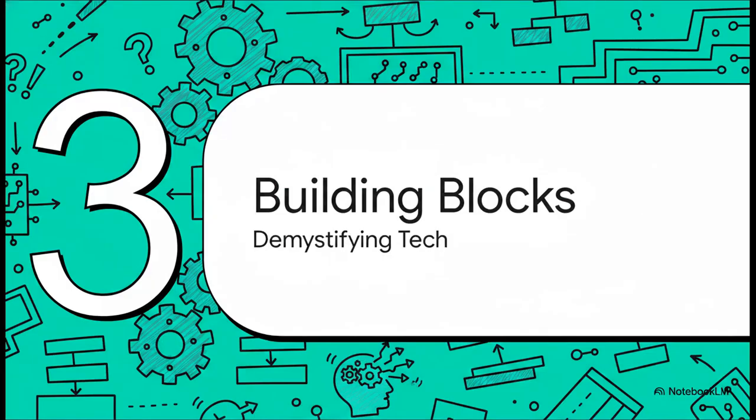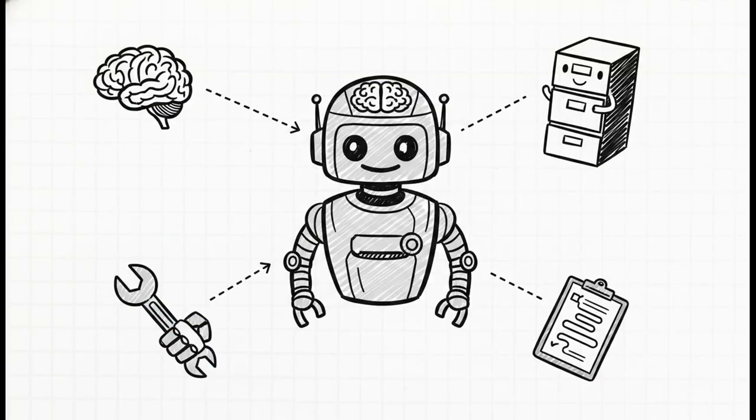Section 3. Building blocks. Demystifying the technology. Now, you might be thinking, okay, this sounds like pure magic. How does it actually work? Well, think of an AI agent like a digital employee. It really just needs 4 core components. First, a brain. That's your large language model, like OpenAI, Gemini, or Claude. Second, memory. So it doesn't just forget what you talked about 5 minutes ago. Third, hands. We call these tools. The ability to physically connect to Excel, WhatsApp, or run a web search.